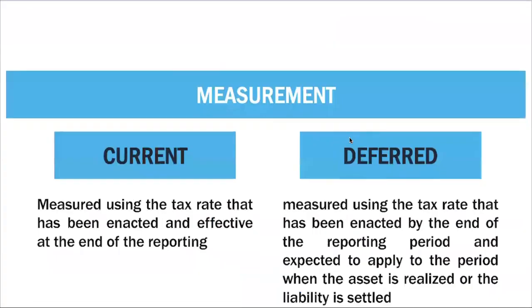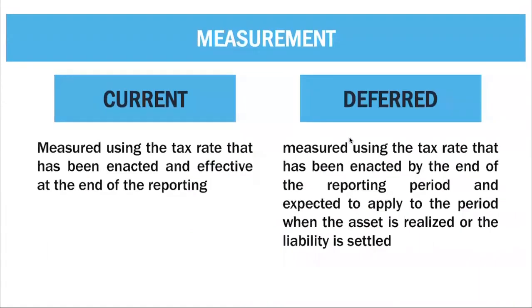So how do we measure your current tax expense and your deferred tax expense? A while back, we said that once you get your taxable income multiplied by your tax rate, we have your current tax expense. But based on your temporary differences, whether taxable or deductible, we have either your deferred tax asset or deferred tax liability.